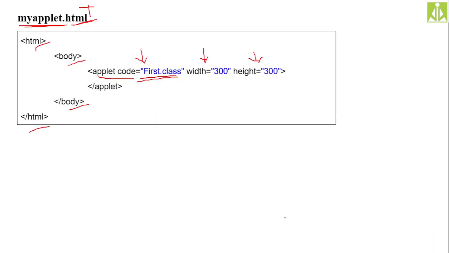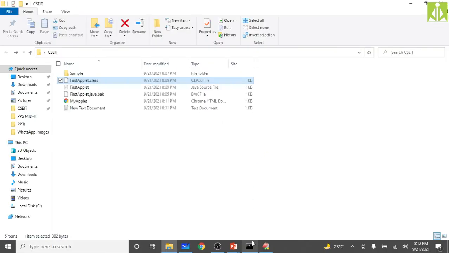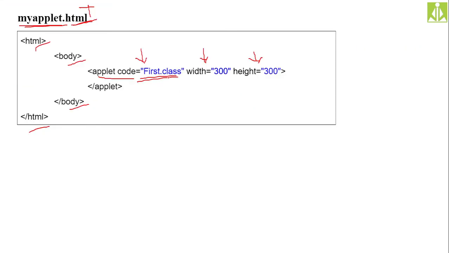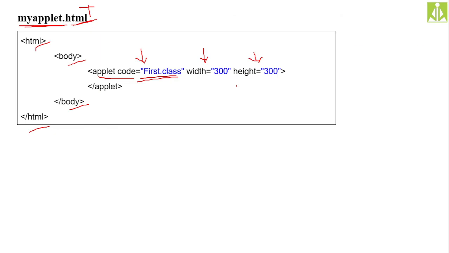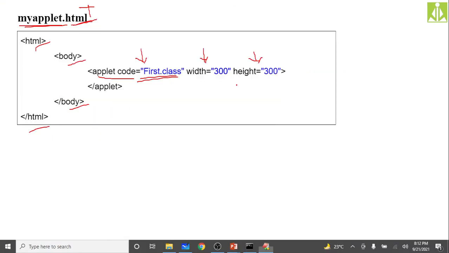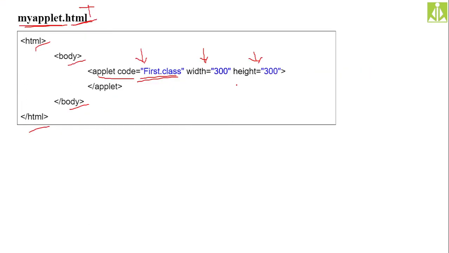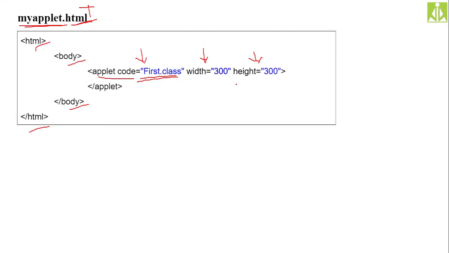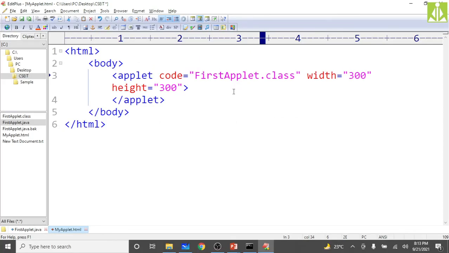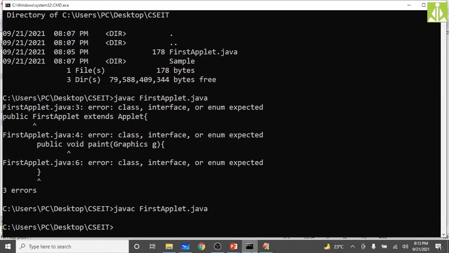Am I missing anything? Applet code equals applet. Body we have opened. Applet code is equal to first applet dot class. Our class name is first applet, so first applet dot class, width and height we have given, then applet. It seems to me everything is okay here, but I don't know for what reason it is not giving the output, because it is very simple. Maybe it is a configuration issue.